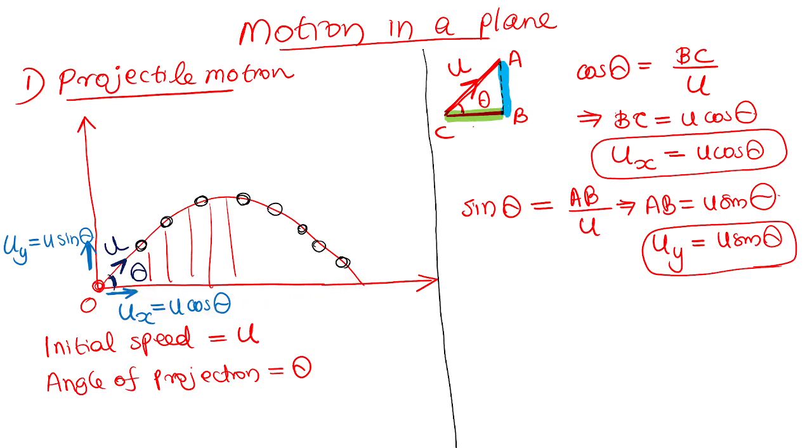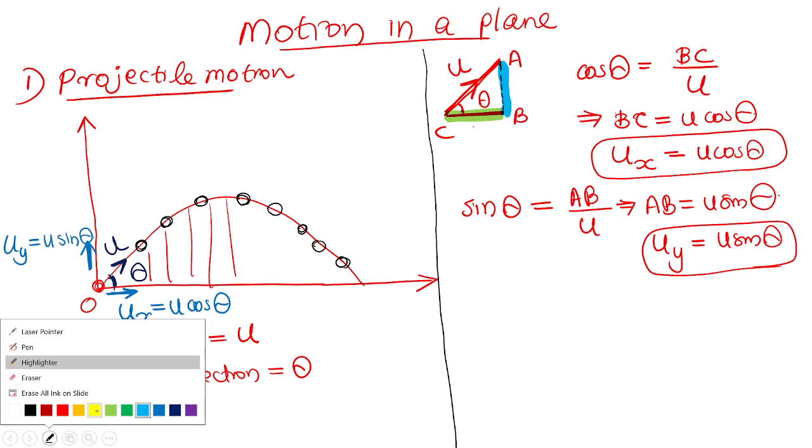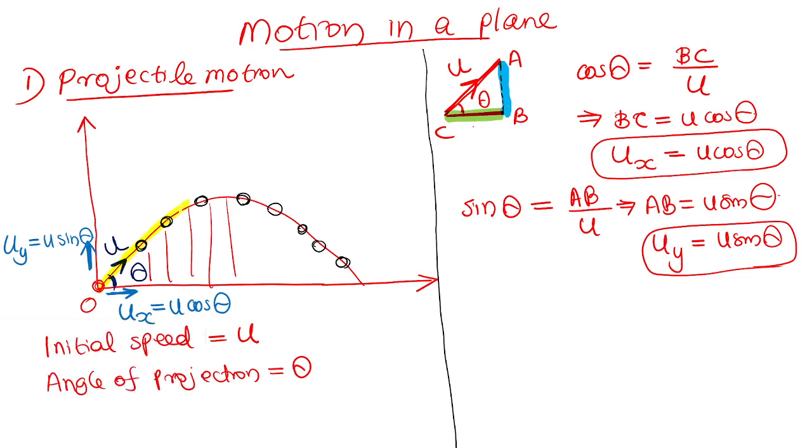Why? Because the body is moving along this path. During the motion, does the body experience any kind of horizontal force?